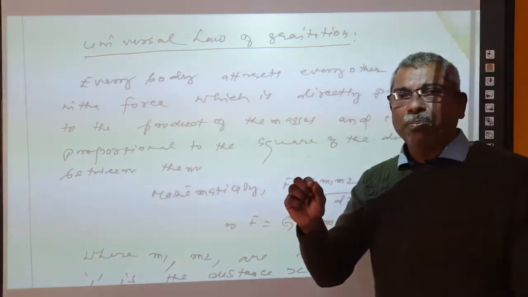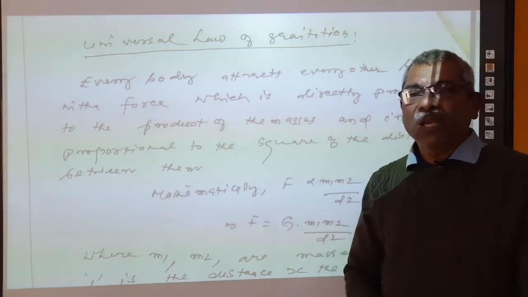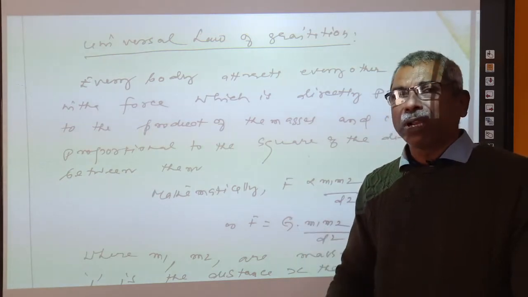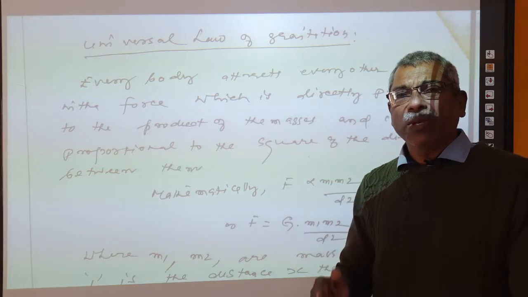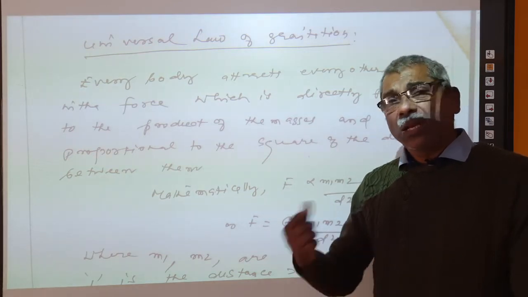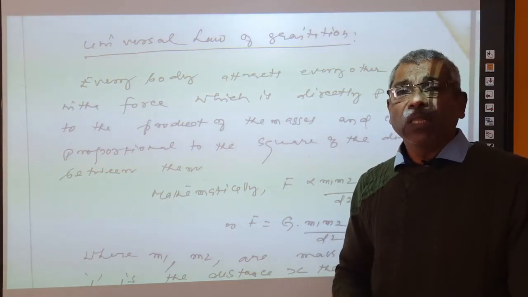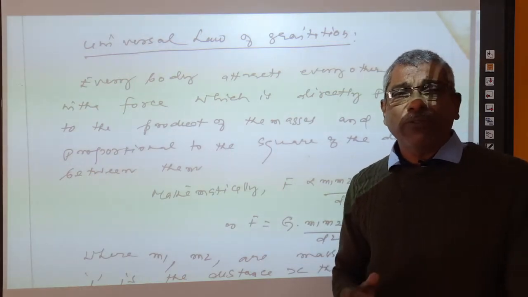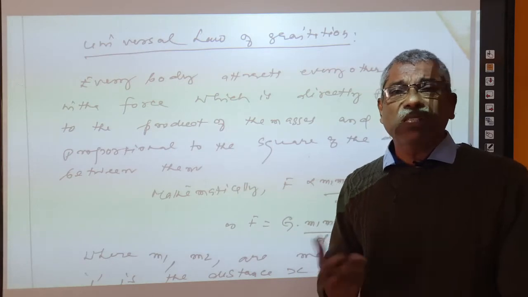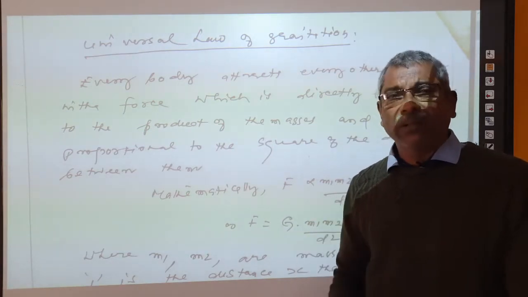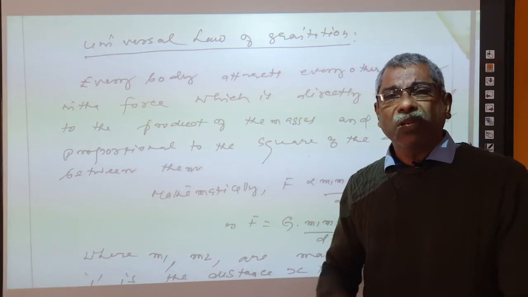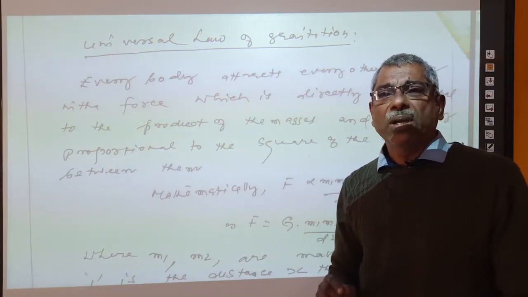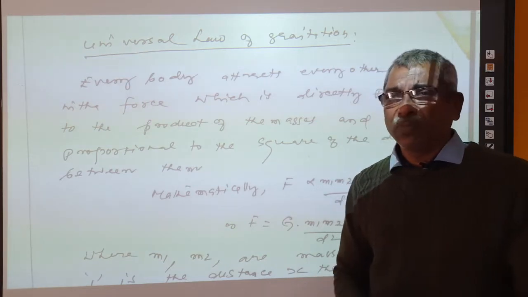Suppose I take a piece of chalk and drop it, it falls down on the floor because the earth is attracting it. The force of attraction between the earth as one body and another body, just a mere body, is called force of gravity. So actually force of gravity and force of gravitation are both the same. But in the case of earth, you especially say gravity, and in the case of two mere bodies, you term this as force of gravitation, right?